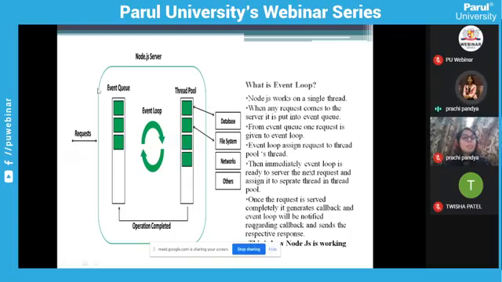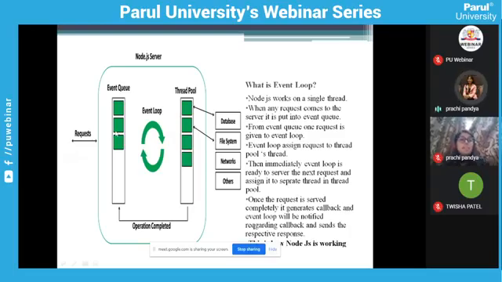It immediately takes the next request from the event queue and again identifies what kind of request it is. For example, it is a file system request. So again, it allocates a separate thread for that file system request, and again it does not wait for it to complete. It immediately moves to the next request.